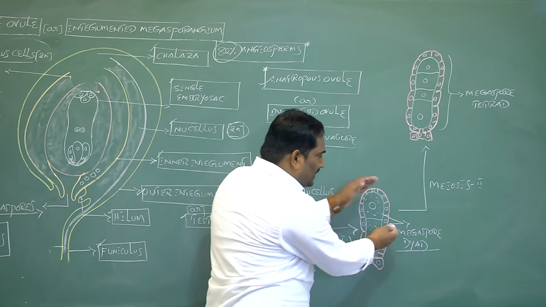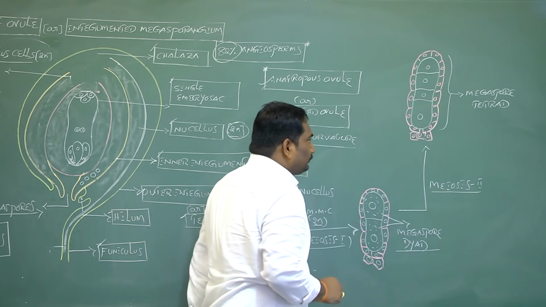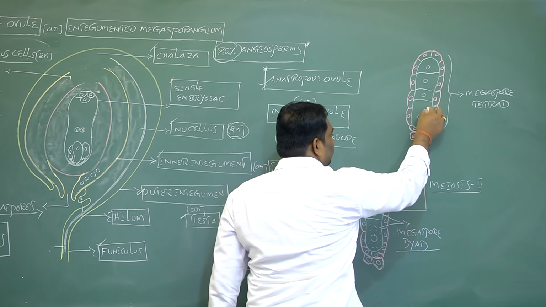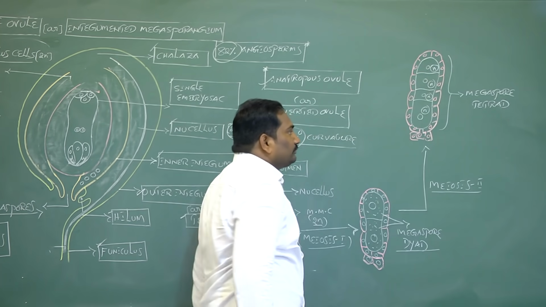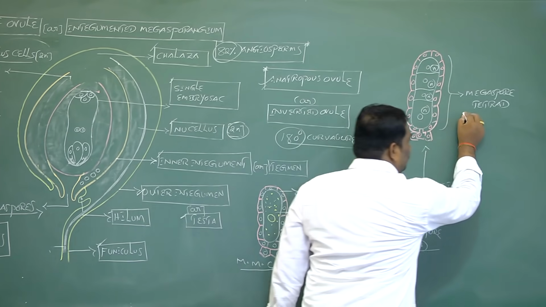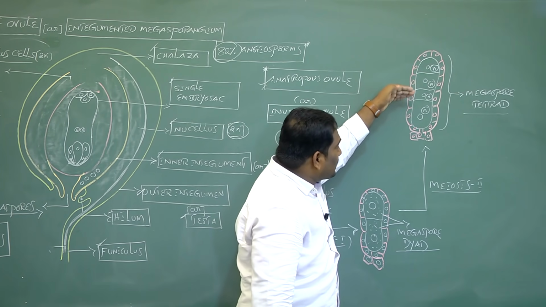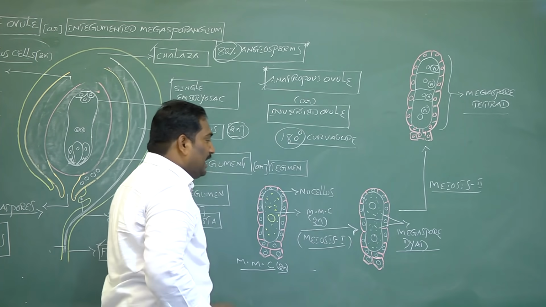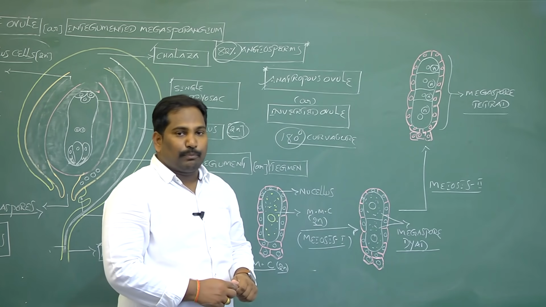Now these 2 megaspores participate in meiosis 2. Then it produces 4 haploid megaspores. This is called megaspore tetrad. The formation of linear megaspore tetrad from a single diploid megaspore mother cell by meiotic cell division is called megasporogenesis.